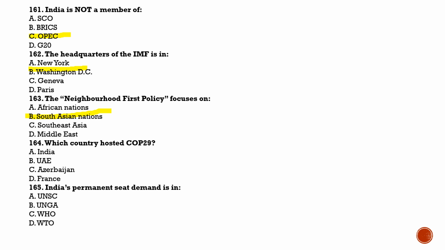Next question is which country hosted COP29, and the answer for this is option C, that is Azerbaijan. Next is question number 165. India's permanent seat demand is in, and the answer for this is option A, that is UNSC, United Nations Security Council.